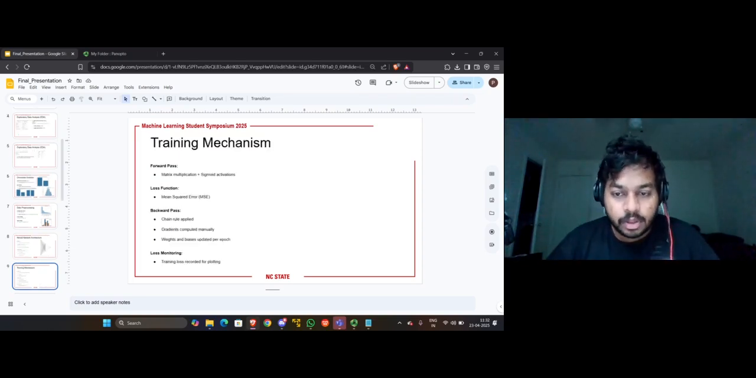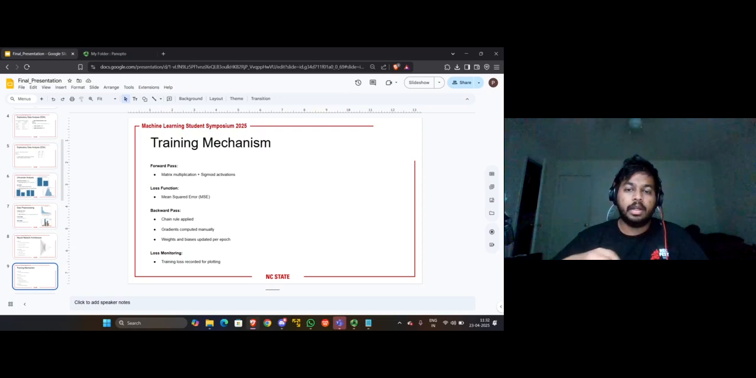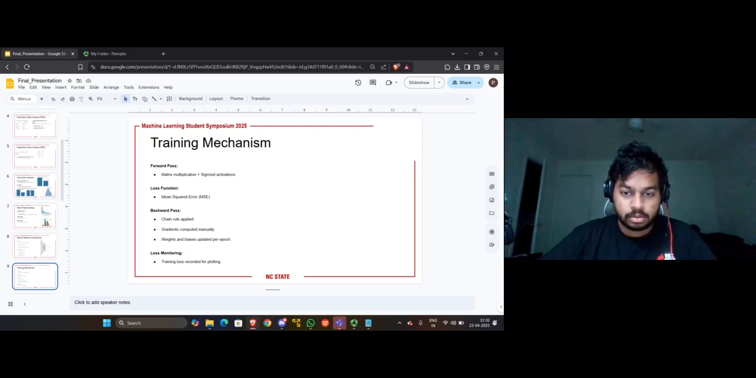We did a full forward pass with sigmoid activation, computed the loss using mean squared error, then applied the chain rule manually to backpropagate the gradients. We updated the weights at every epoch, monitoring training loss throughout.